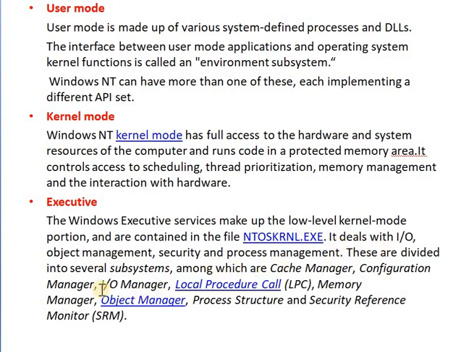It deals with I/O, object management, security and process management. This file ntoskrnl.exe is responsible for input output management, security and process management.